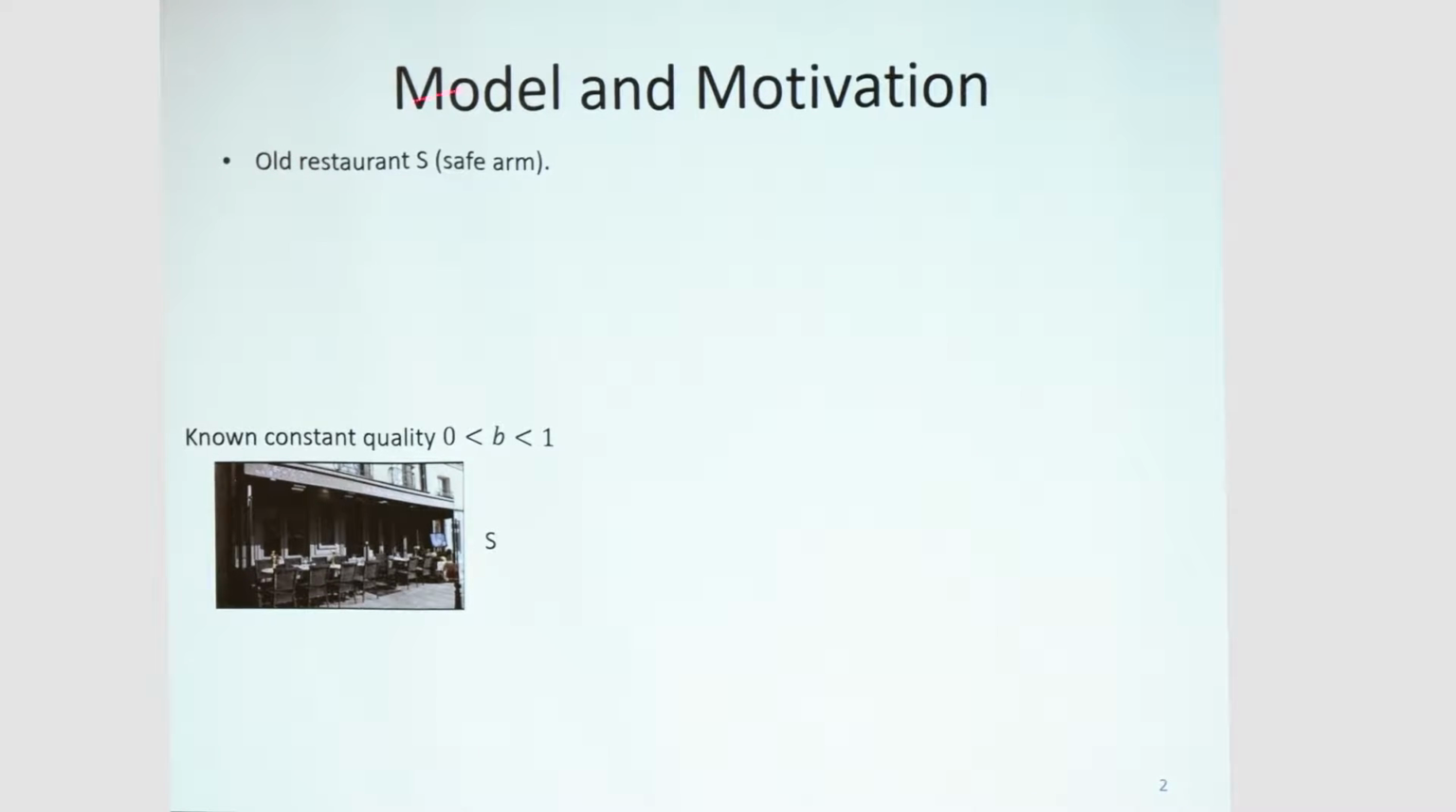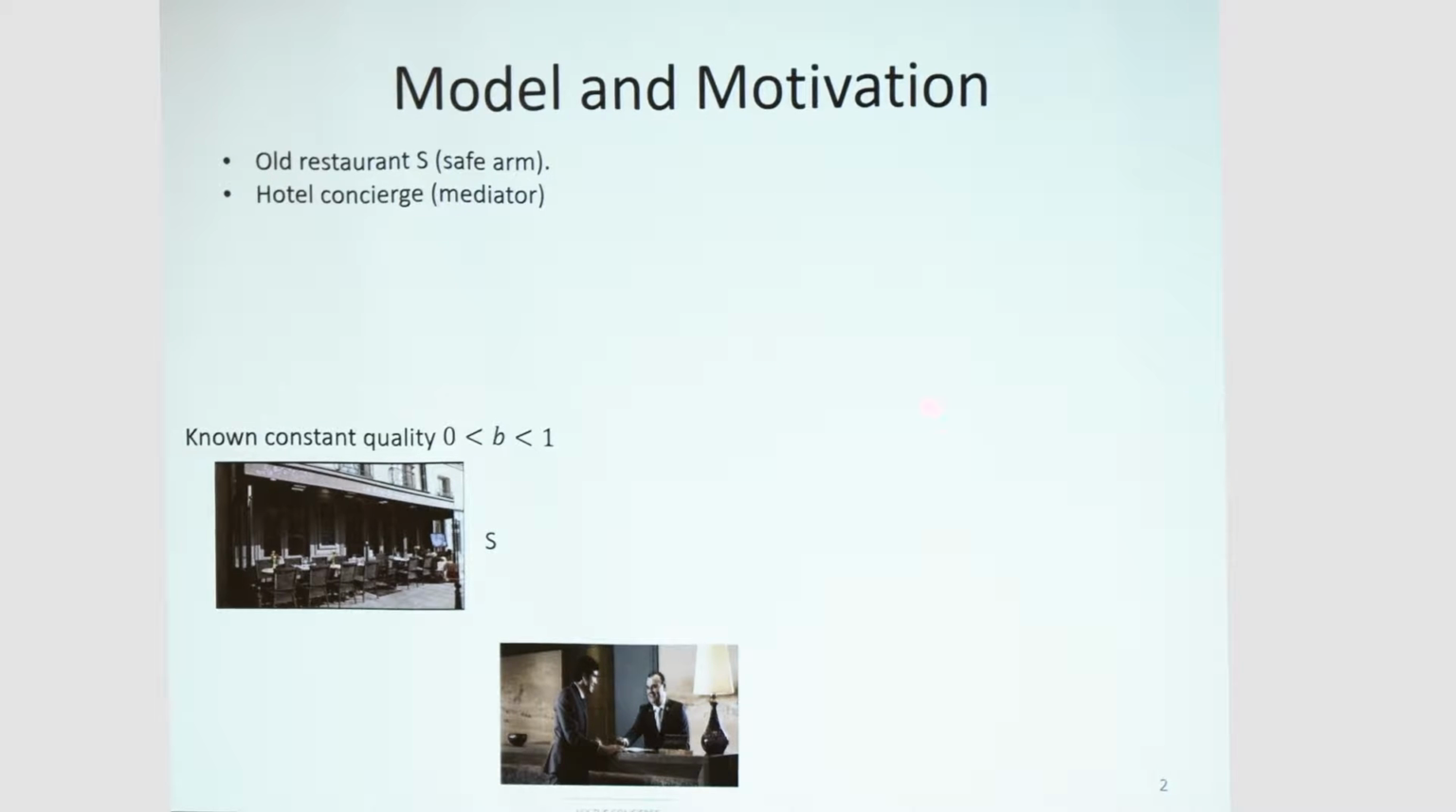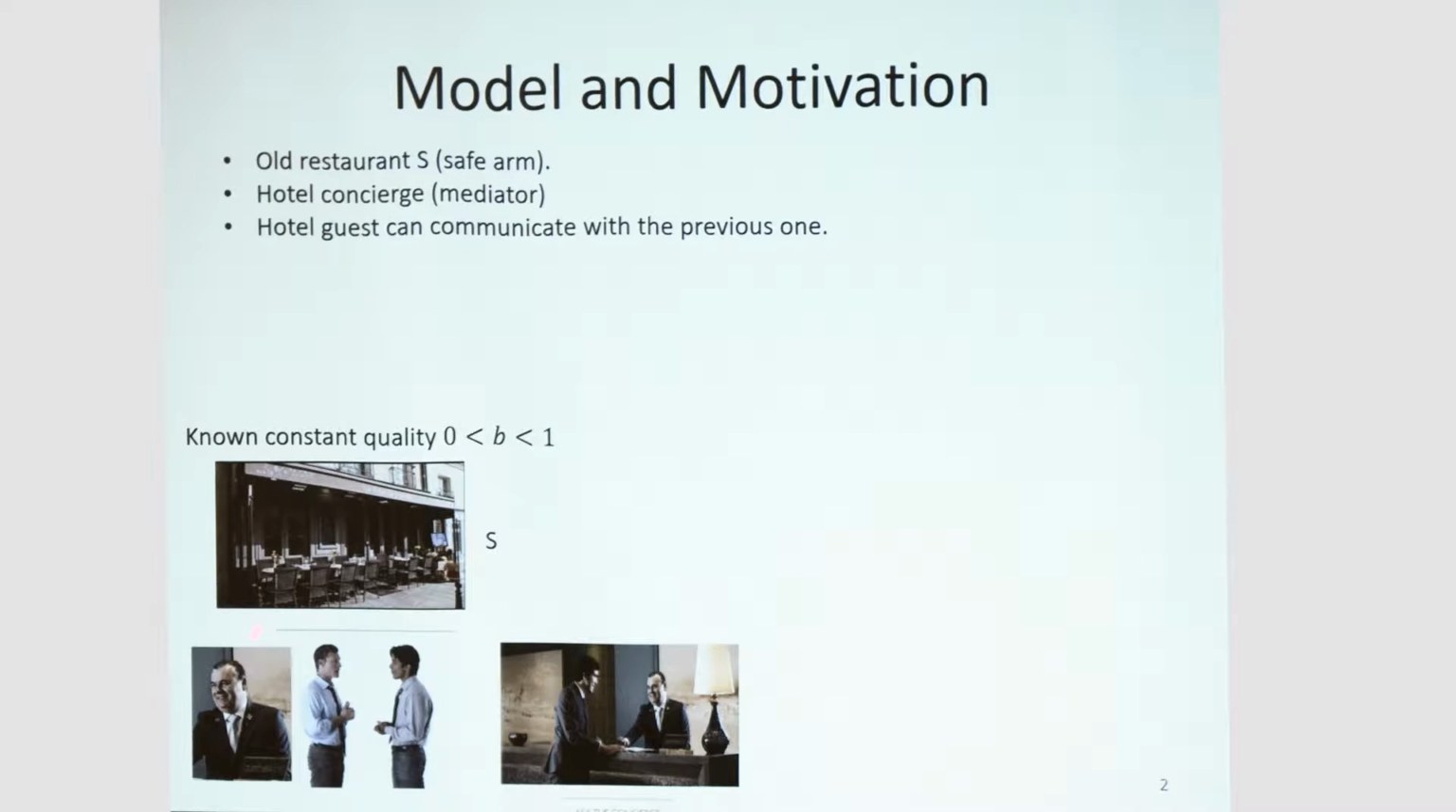Our story starts in a small village in France with one old restaurant called S, for Safe Arm, with a known and constant quality of food, B, between 0 and 1. There is also a hotel in the village, and the hotel has a concierge that can recommend to the coming guest which restaurant to go to. In this case, there is only one restaurant, so we'll recommend they go to restaurant S. And the hotel guests can also communicate with each other.